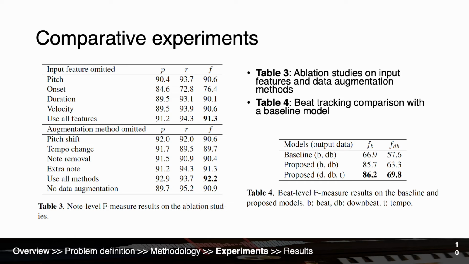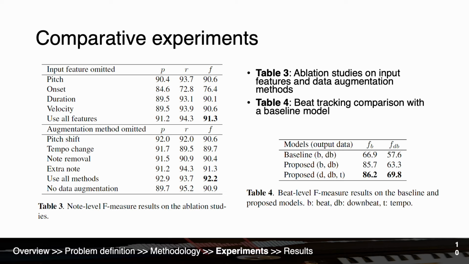According to the results, all the 4 input features are beneficial to the prediction of beats. Also, the data augmentation methods we used, pitch shift, tempo change, note removal, and extra note, all help to achieve a better beat tracking performance.